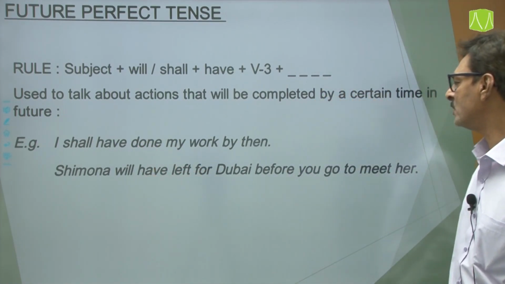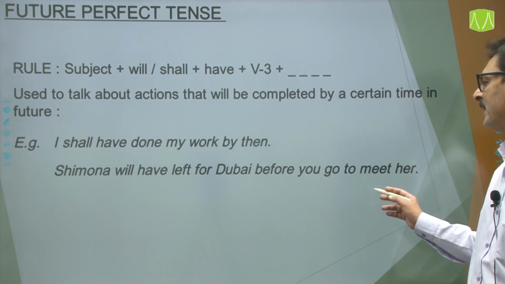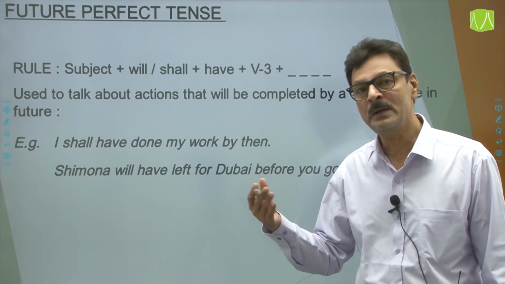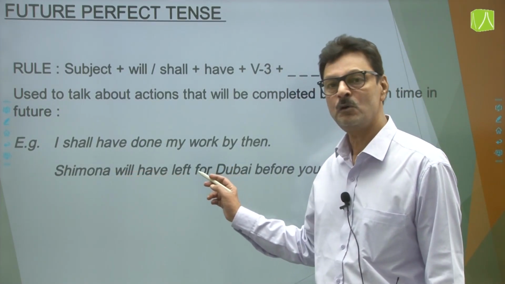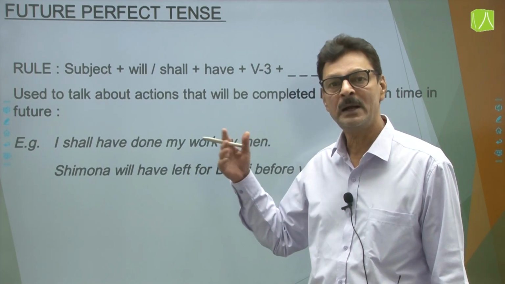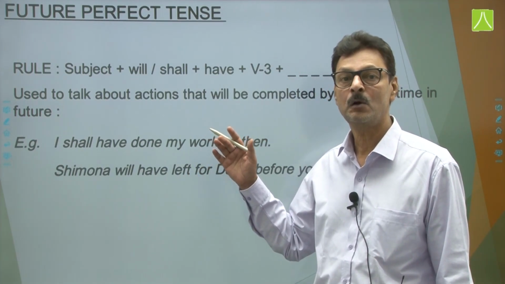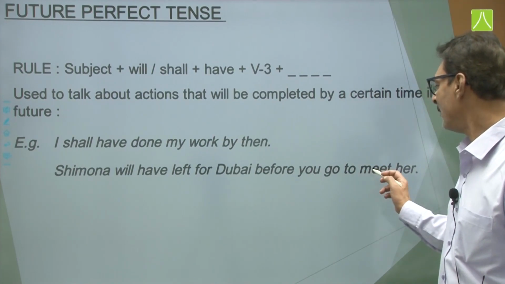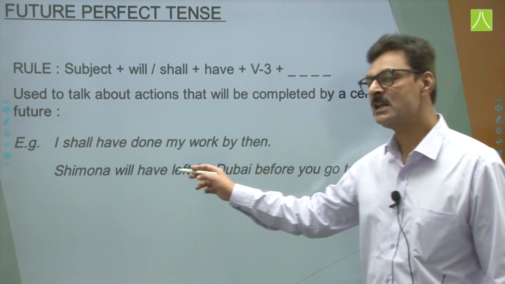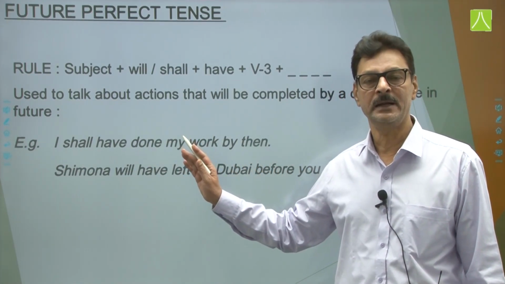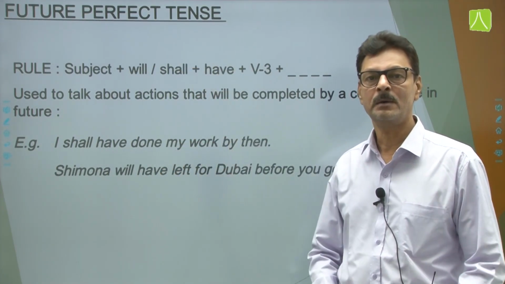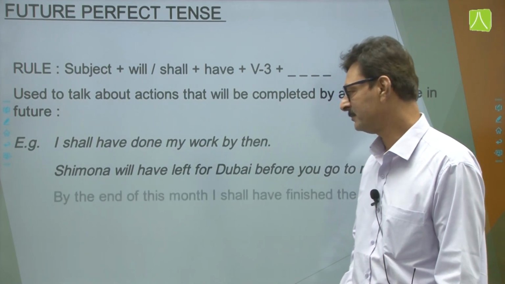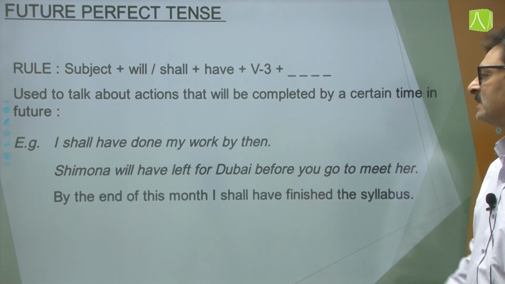Shimona will have left for Dubai before you go to meet her. जब तक तुम फ्यूचर में उसको मिलने जाओगे, किसको? शिमोना को. She will have left for Dubai. That is, वो तब तक दुबई के लिए चली गई होगी. So at some point in the future, this action will have completed, and this is the usage of future perfect tense. One more example for you.